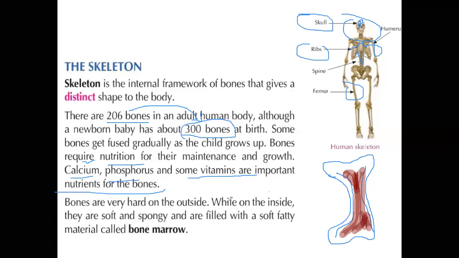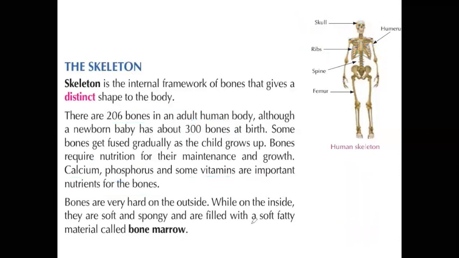We call this red color portion bone marrow. Understand? This is completely the red color portion we call bone marrow. Yeah, internally it is a softened structure. The outside framework is very tough, I mean, hard surfaces.